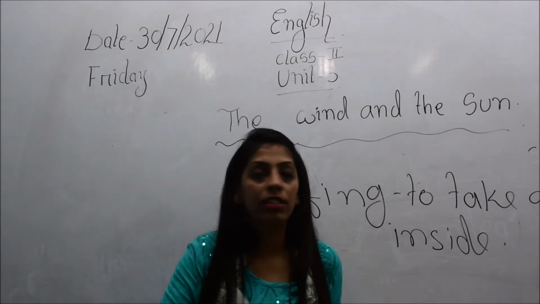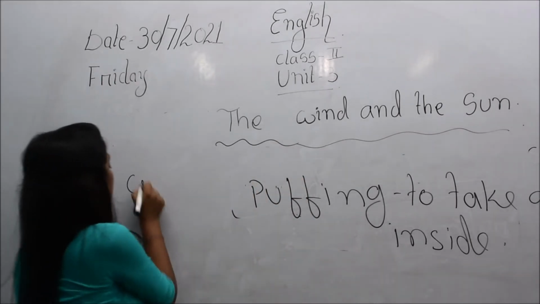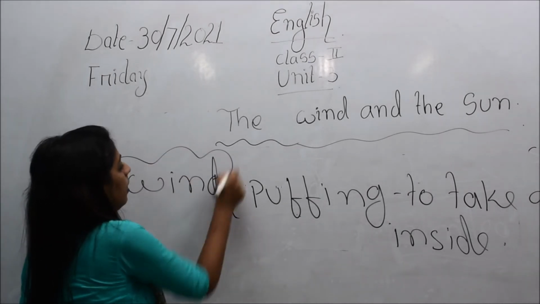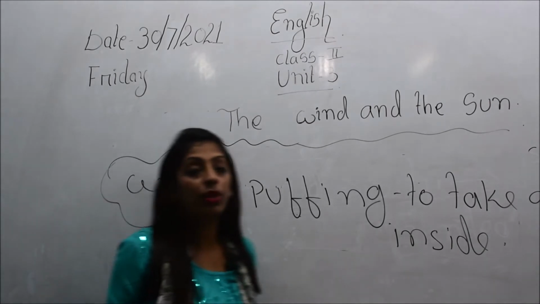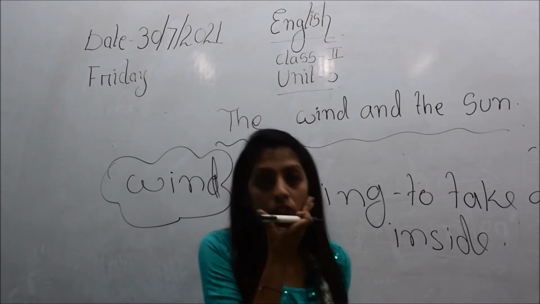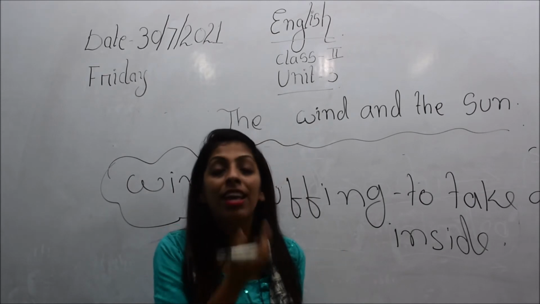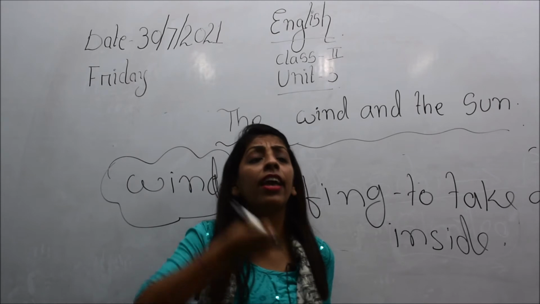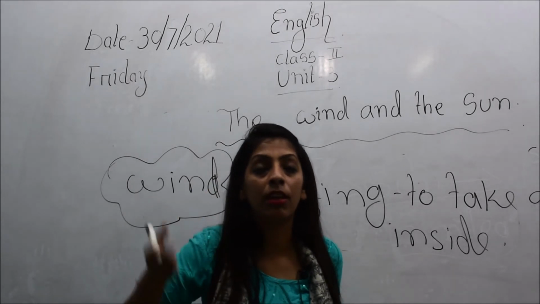So the wind, what did he do? The wind puffed his cheeks. Children, what do you understand when I say puffed his cheeks? Puffed his cheeks means, this is the cheeks. So he just took the air inside, he inhaled. Inhaled means to take the breath in.